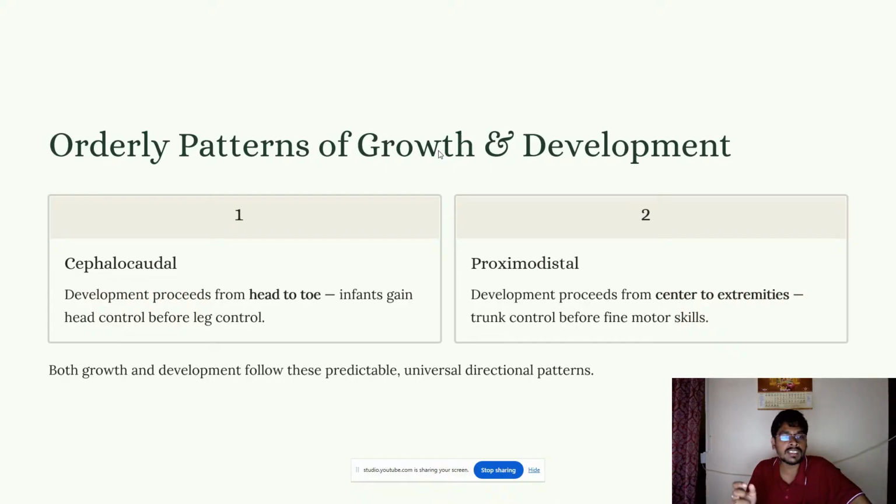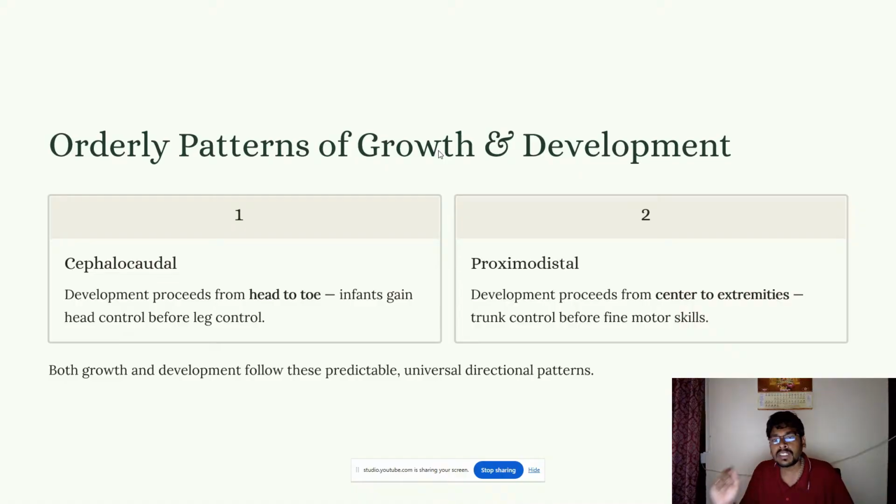Now, orderly patterns of growth and development. What are the orderly patterns? Cephalocaudal is the orderly pattern, where development proceeds from head to toe. Infants gain head control before leg control. So infants usually get control of the head before the legs. The development proceeds from head to toe here.